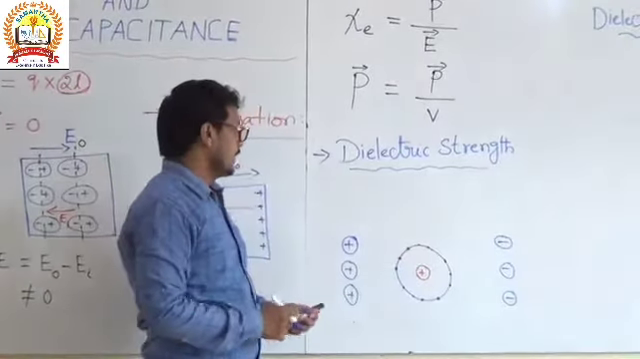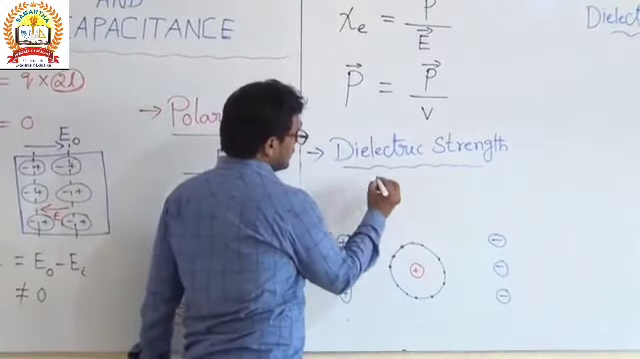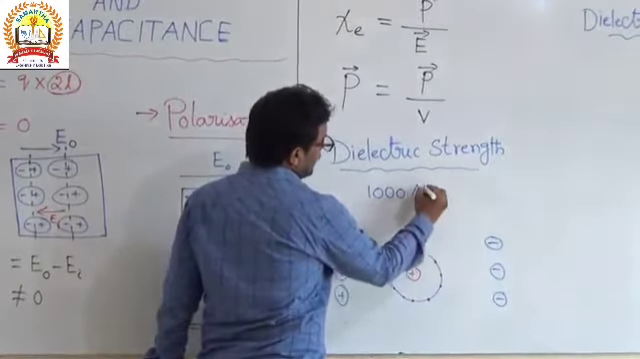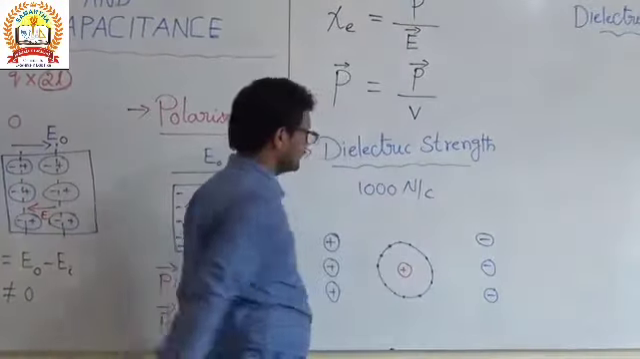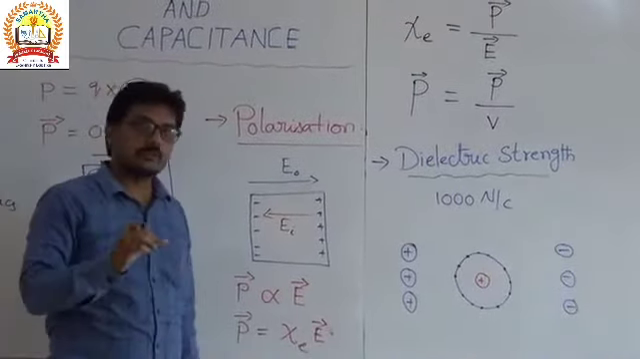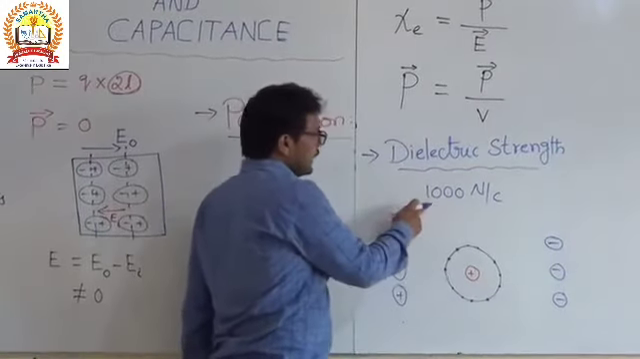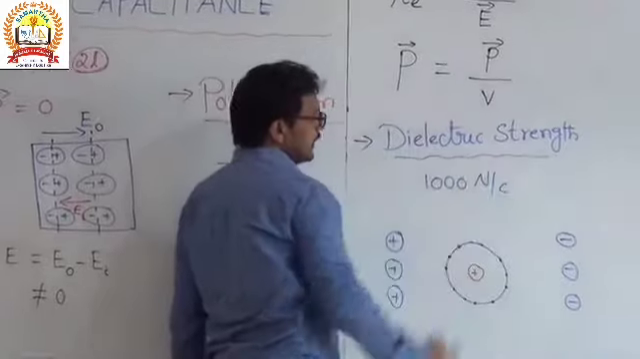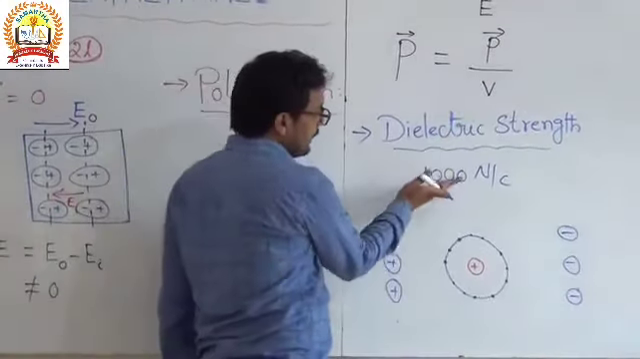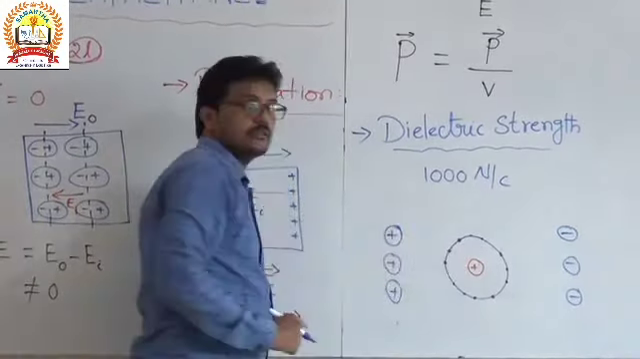For example, I am taking the strength of the electric field as 1000 Newton per Coulomb, or we can represent the electric field in terms of kilovolts per millimeter also. So here we are supplying 1000 Newton per Coulomb of electric field, and even if you apply 1000 Newton per Coulomb, these electrons are not coming out from the substance.